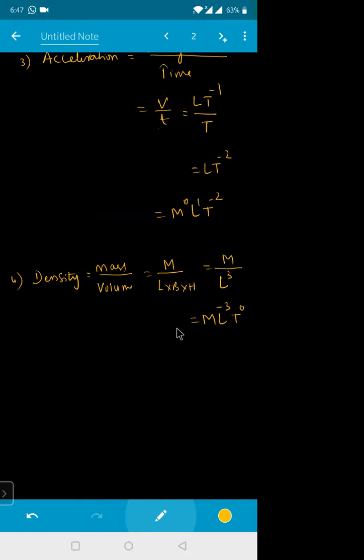Like in an examination, they may ask you what is the dimension of length in the density. Then your answer will be minus 3. What is the dimension of time in the density? It will be 0. What is the dimension of mass in the density? That will be equal to 1. Okay? Yes, sir.